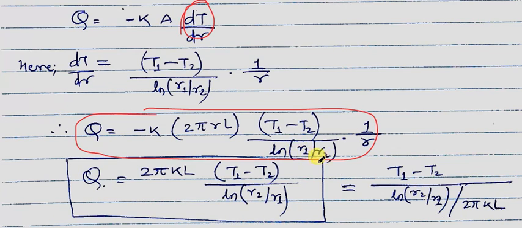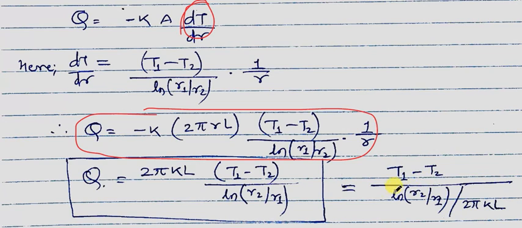Now this ln(r1 upon r2) has been changed to ln(r2 upon r1), because ln(r2 upon r1) is equal to minus ln(r1 upon r2). This minus sign has got cancelled with the other, and that's why this is the form in which we can write the heat conduction equation for a hollow cylinder, where heat conduction takes place only in the radial direction, in steady state condition and without internal heat generation.